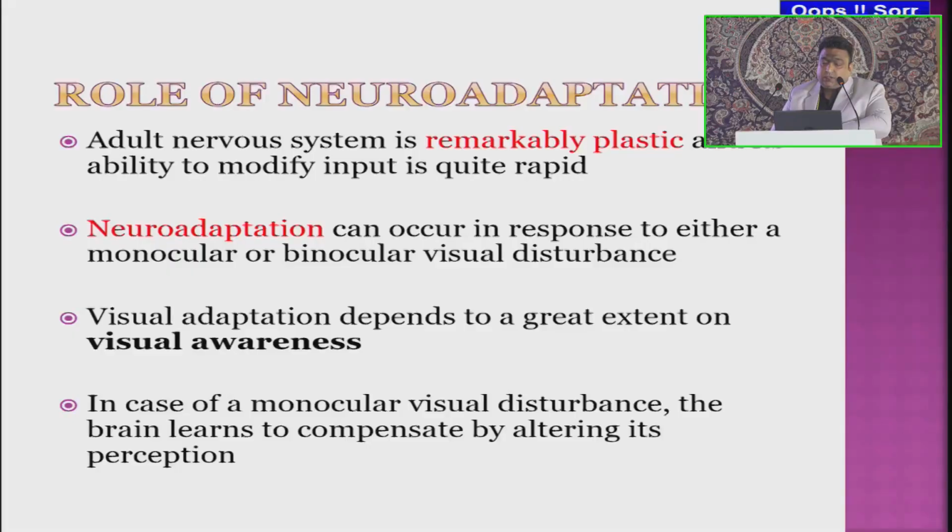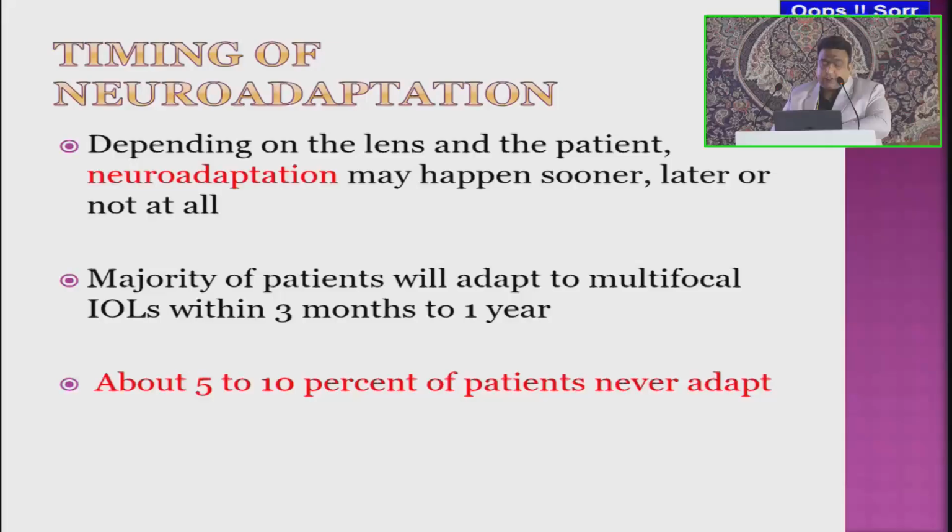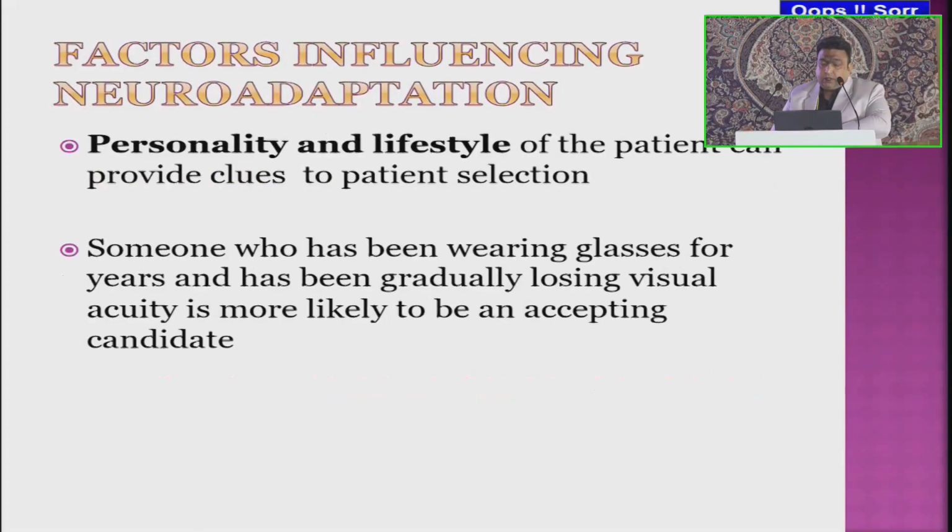The adult nervous system is remarkably plastic and its ability to modify input is quite rapid. Neuroadaptation can occur in response to either a monocular or a binocular visual disturbance. Visual adaptation depends to a great extent on visual awareness. In case of monocular visual disturbance, the brain learns to compensate by altering its perception. Depending on the lens and the patient, neuroadaptation may happen sooner, later, or not at all. The majority of patients will adapt to multifocal IOLs within 3 months to 1 year. About 5 to 10% of patients will never adapt.